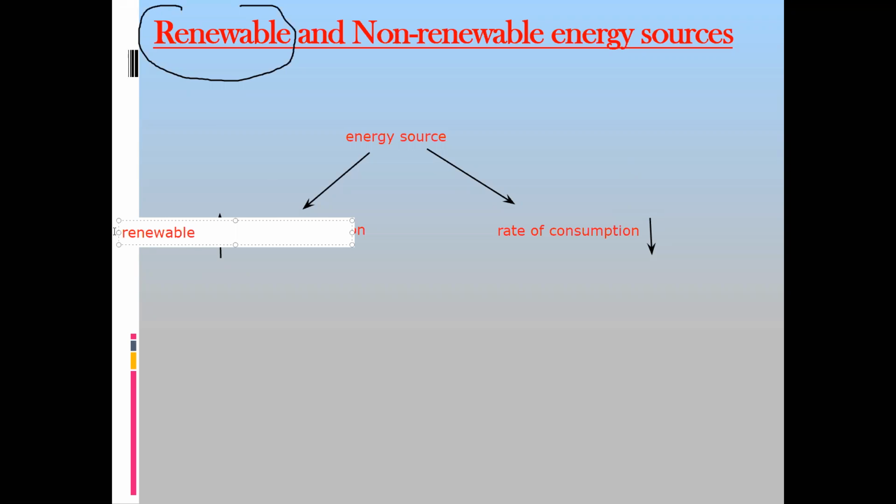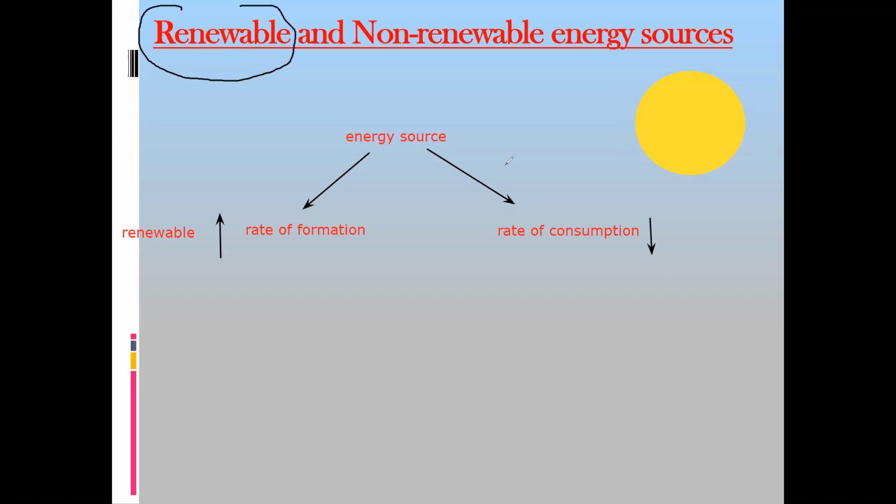Example, energy from the sun, the solar energy. So solar energy, or energy from the sun, we call that a renewable energy resource. What is the reason for that? Because the sun is giving an enormous amount of energy to us, or it is forming at a